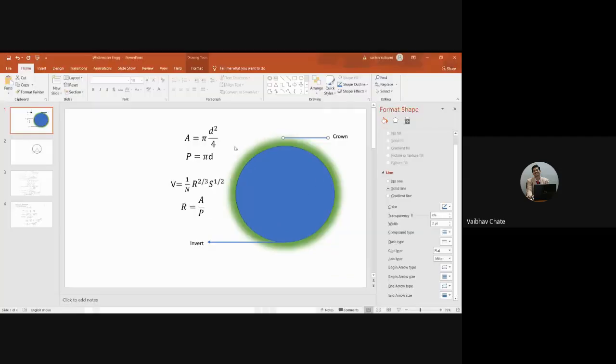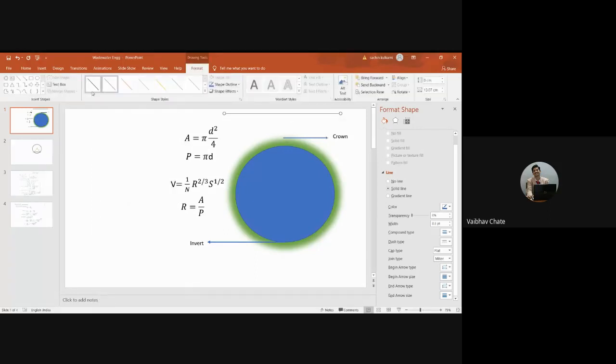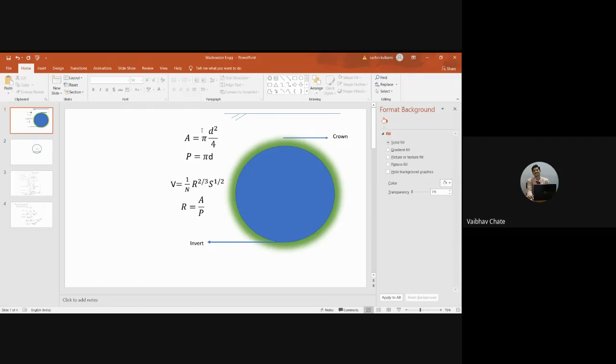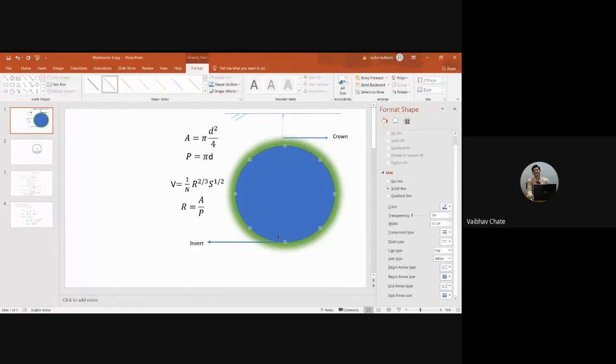Let us say this is the ground surface. So we'll be referring to the invert level.